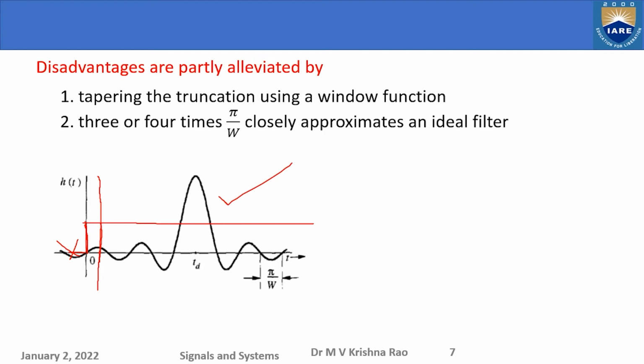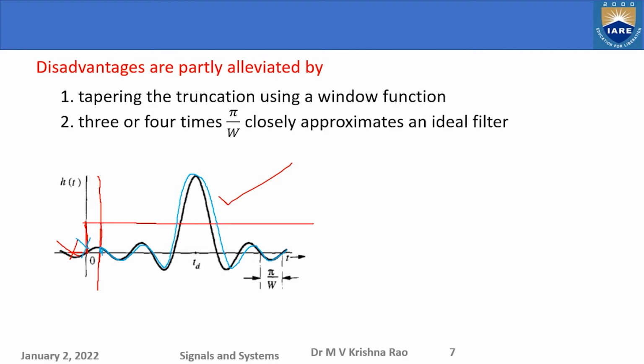This is the portion taken here, and this is what is cut. So at the edges, there is a sharp cut down, you are sharply cutting here.